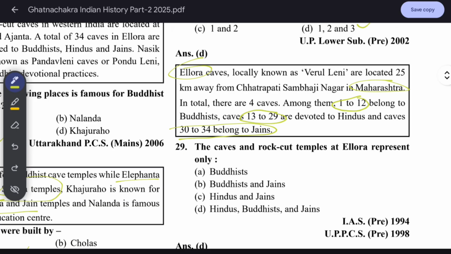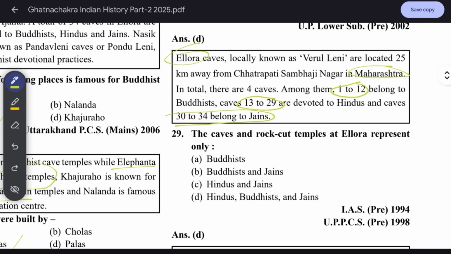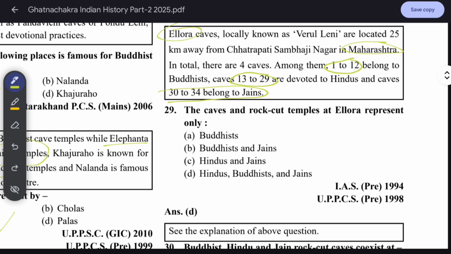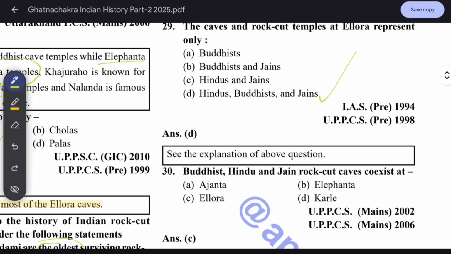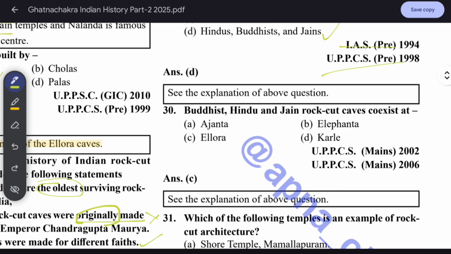So mostly Buddhist and Hindu caves are here, and Jain caves are fewer. The caves and rock cut temples at Ellora represent all three: Hindu, Buddhist, and Jain. This has been asked in exams too. Buddhist, Hindu, and Jain rock cut caves coexist in Ellora.